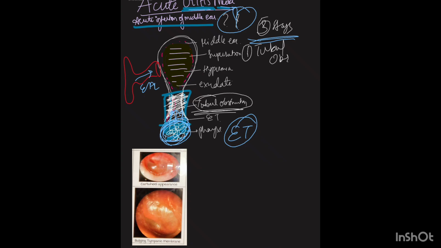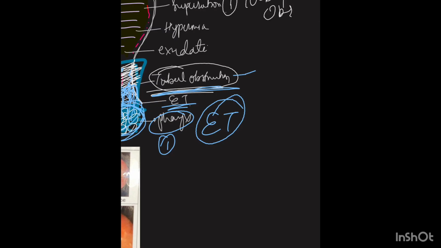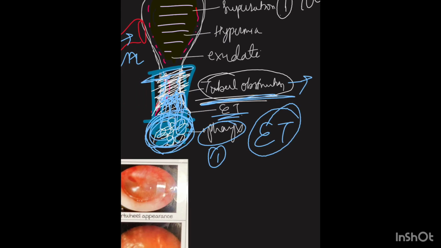It has 3 stages. The first stage is tubal obstruction, in which the eustachian tube gets obstructed. How does it get obstructed? Due to the pharyngitis, the bacteria may move to the eustachian tube. They may cause infection, inflammation, and bacterial superinfection can happen. You have seen in your pathology, inflammation leads to edema. The first stage is tubal obstruction, in which edema starts forming. So edema is formed, and now the eustachian tube is blocked.